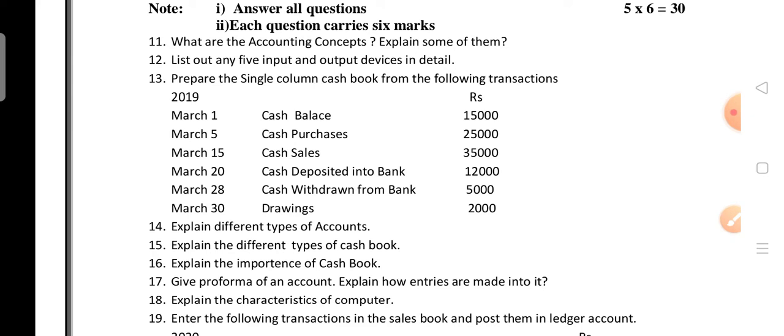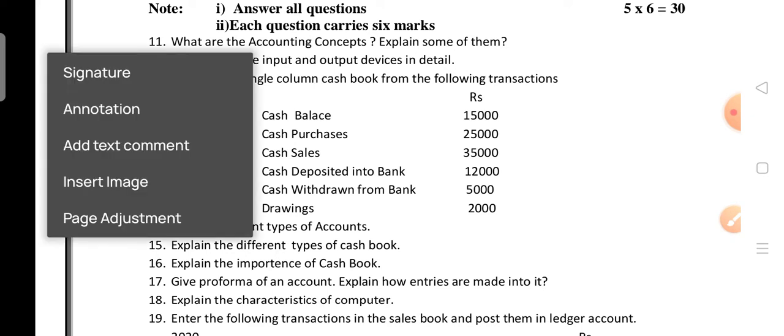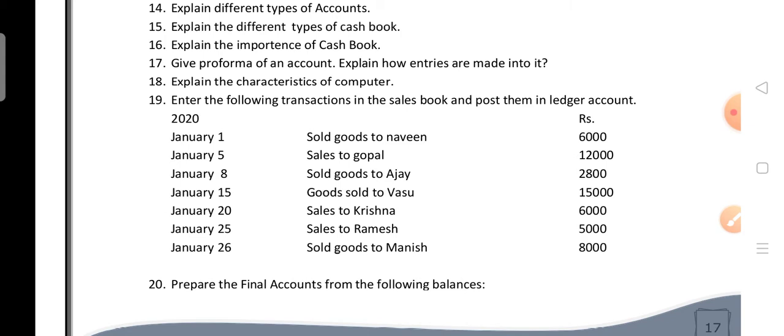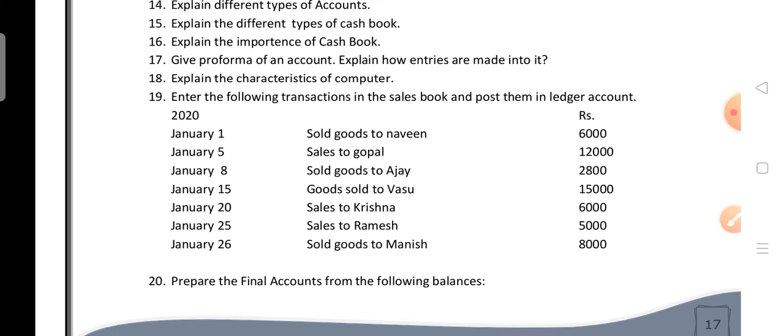For 6 marks: write the accounting concepts and explain some of them, list out any 5 input and output devices in detail, prepare the single column cash book from the following transactions. Next, explain the different types of cash book, explain the different types of accounts, explain the importance of cash book, give a format of an account and explain how entries are made into it. Explain the characteristics of the computer, enter the following transactions in the sales book and post them in the ledger account. Prepare the final accounts from the following balances: opening stock, purchases, wages, carriage inward, factory rent, sales, and closing stock.